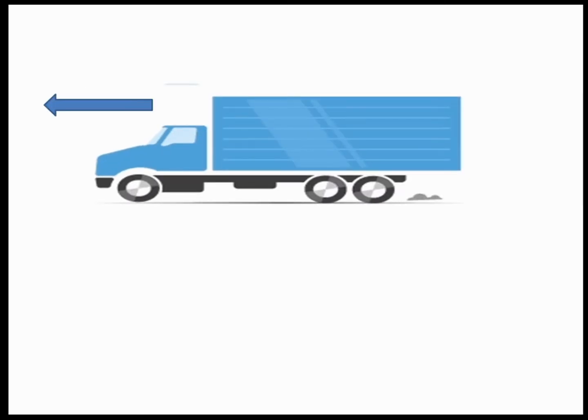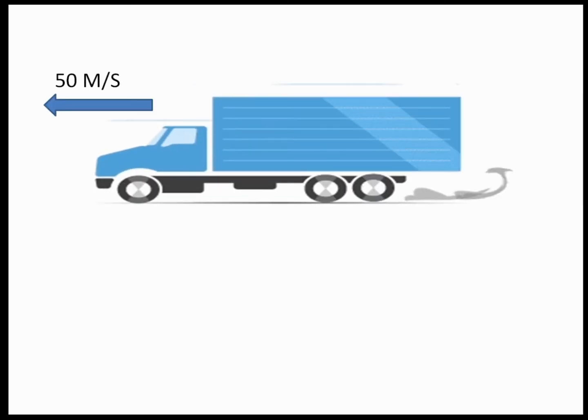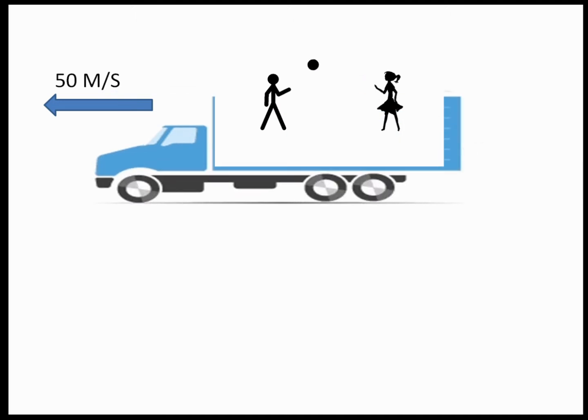Next, we will understand this classical theory, that the relation between time and motion is relative, by an example. Let us consider a truck going at the speed of 50 meters per second, and there are two members playing catch with a ball. Let's say that the speed of the ball is 10 meters per second.